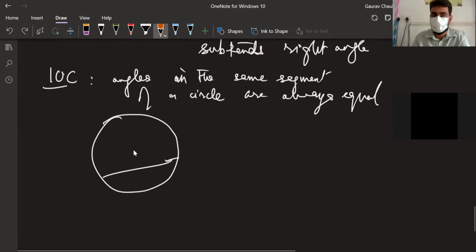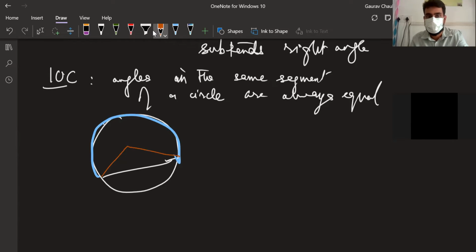Just let me explain that quickly. See, think of this arc. This arc is subtending one single angle at the center, but it is subtending many angles here. Correct? I can keep on drawing like this. If this is one single angle, all of these should have the same measure. Hence, we come to the conclusion that in this segment, whatever angle you make with the endpoints of the chord or the arc, the angles will be equal.